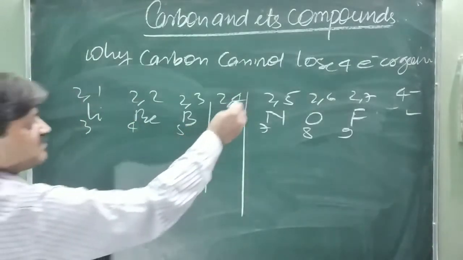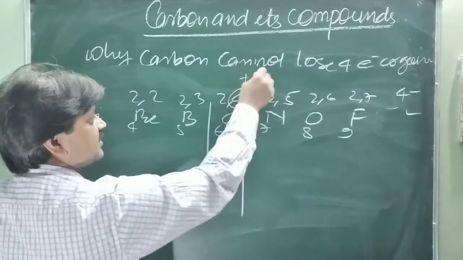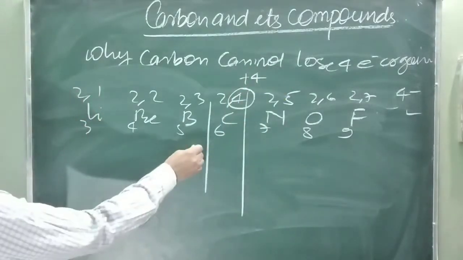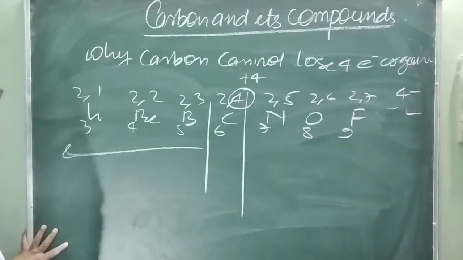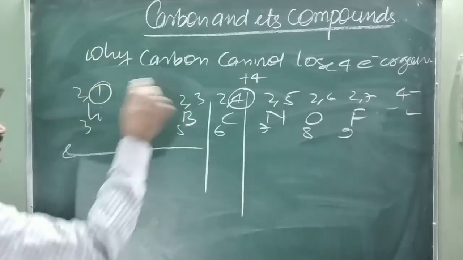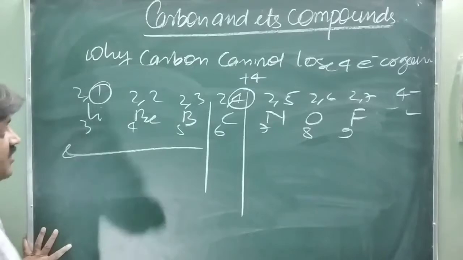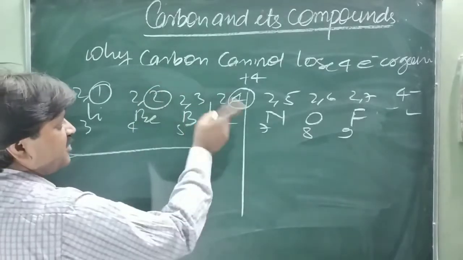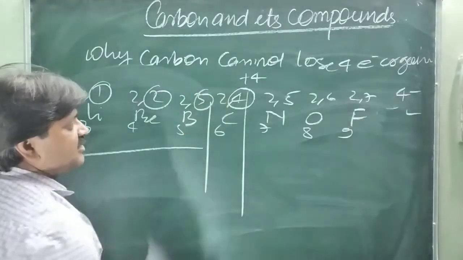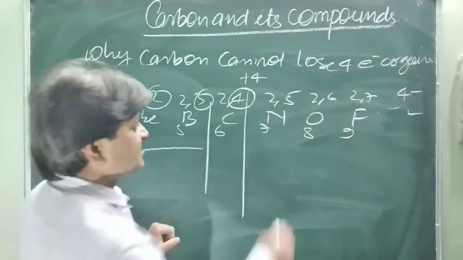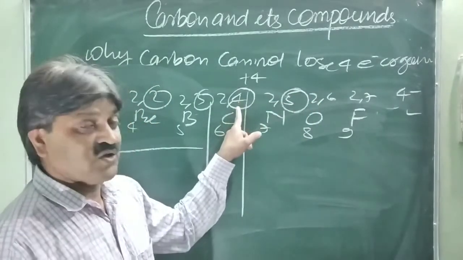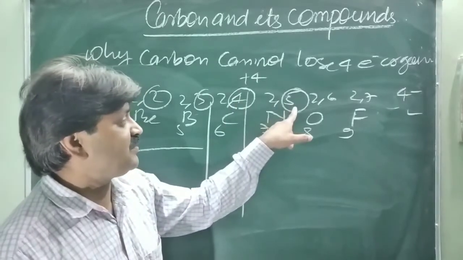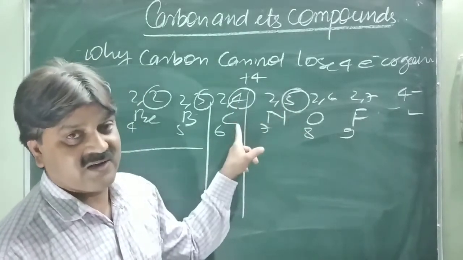Carbon requires 4 electrons to achieve its octet structure. Before carbon, there are lithium, beryllium and boron. The outermost shell of lithium has 1 electron, which cannot complete the octet; beryllium has 2 electrons, which cannot complete it; boron has 3 electrons, which cannot complete it. After carbon, nitrogen has 5 electrons, so it is more electronegative than carbon. It gains 3 electrons, but does not lose 4 electrons like carbon.